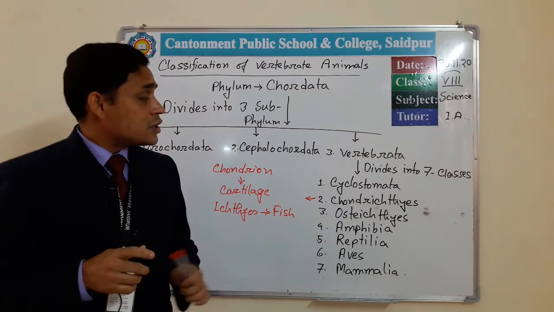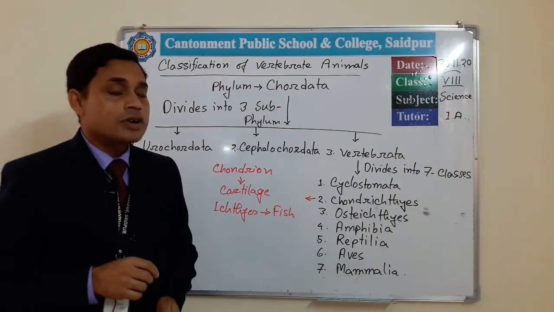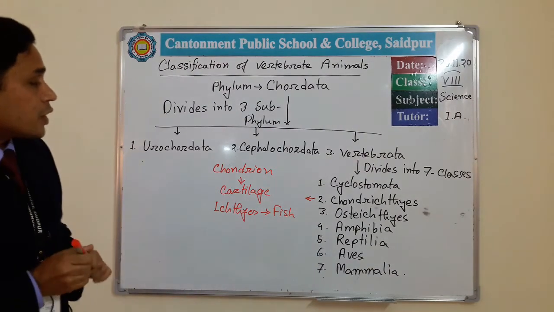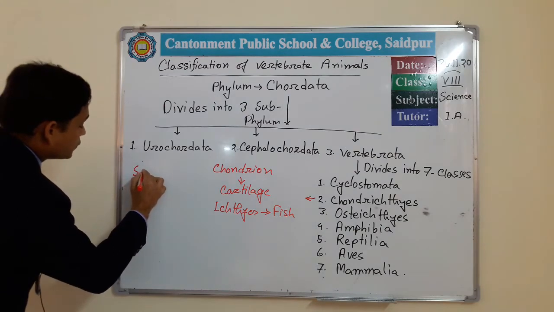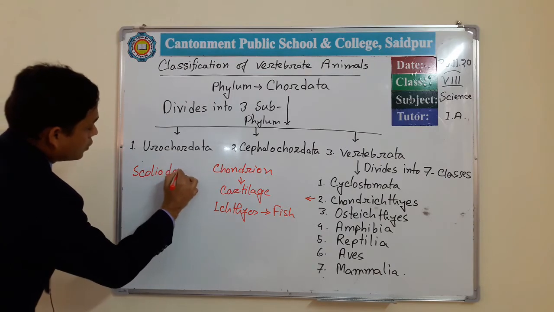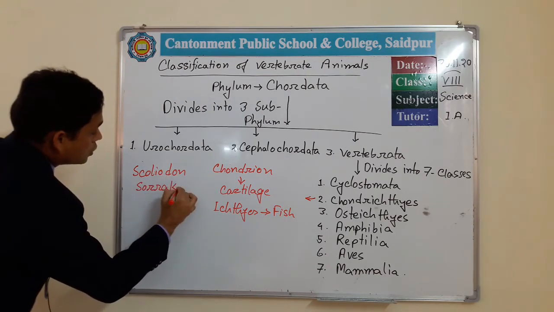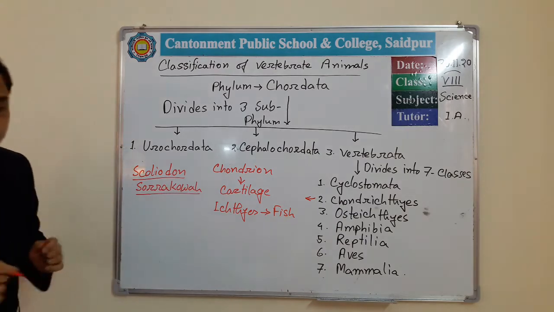So these are the general characteristics of the class Chondrichthyes, and here we can mention the examples. The example is Scoliodon, Pristis, swordfish.